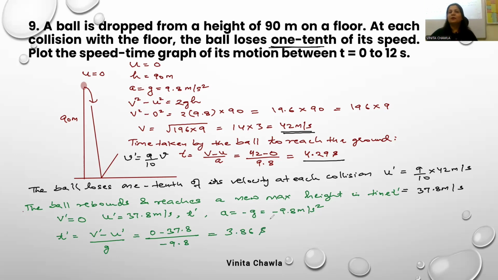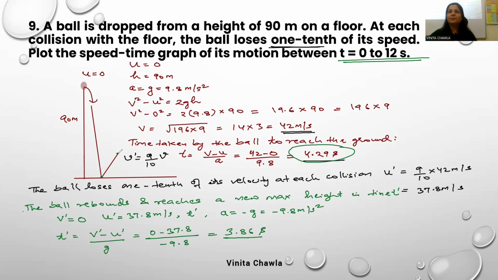Okay. See, we have to plot the speed time graph of its motion between 0 to 12 seconds. In 4.29 seconds, this ball strikes the ground for the first time and then it rebounds and it takes 3.86 seconds to reach the new maximum height somewhere here.